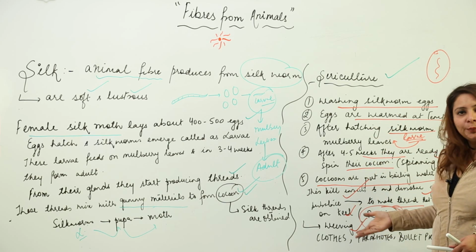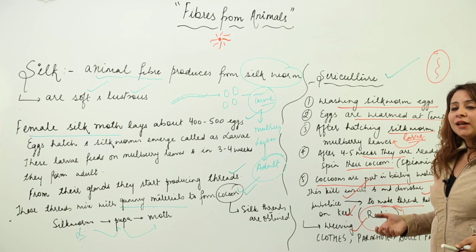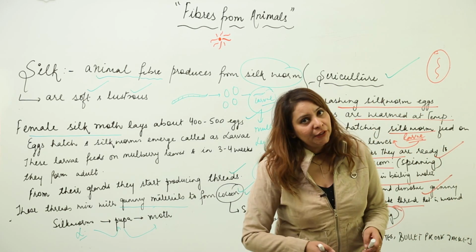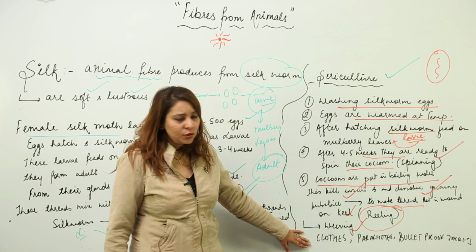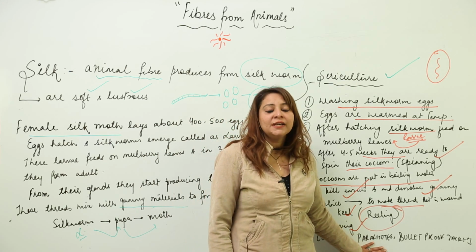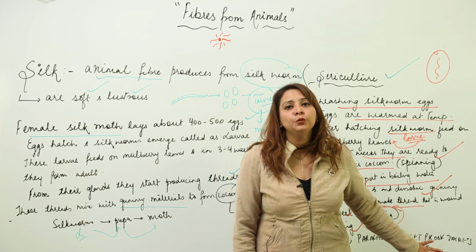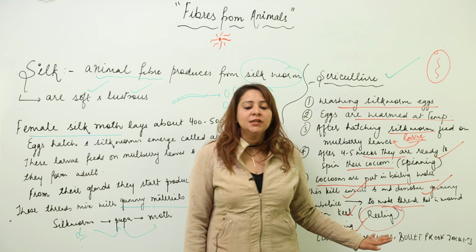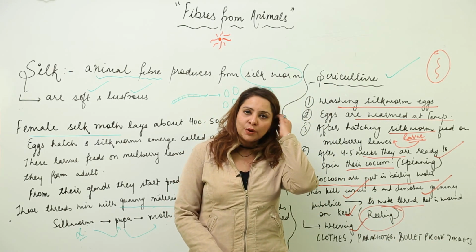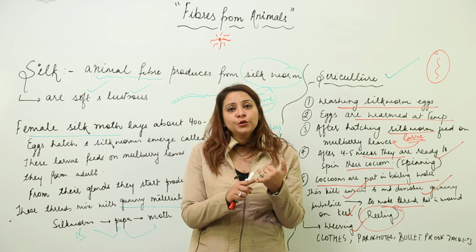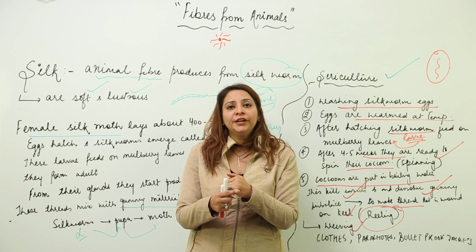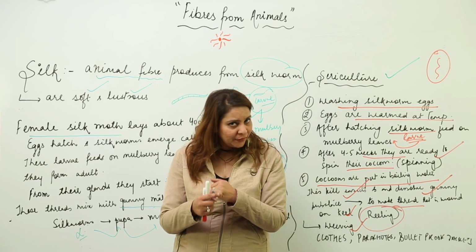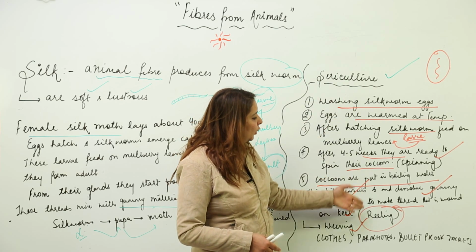So this is how we obtain silk from the silkworm, and you are all familiar with what purpose it is used for. It is used for making clothes, parachutes, and moreover bulletproof jackets. These are very important. Whenever you get a question on sericulture, you are going to write the definition, that is, the process of rearing and taking care of silkworms in order to obtain silk, and then you need to write everything.